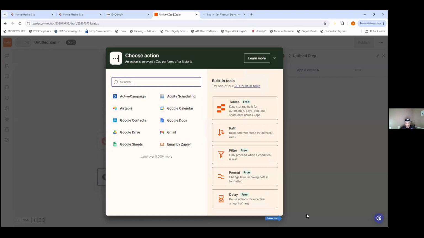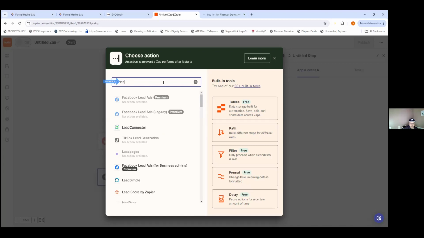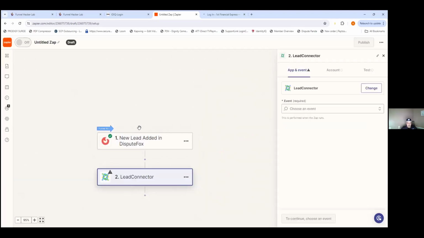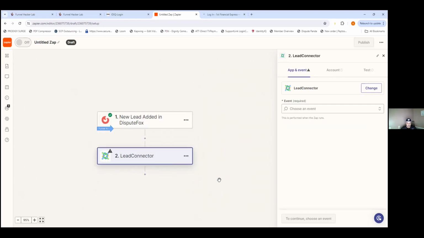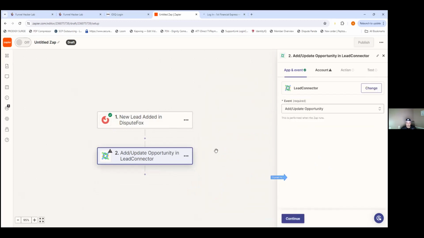Boom. All right, press lead connector here, or type in lead connector. Boom, right there. Okay. All right, choose an event. Add update opportunity. Continue.